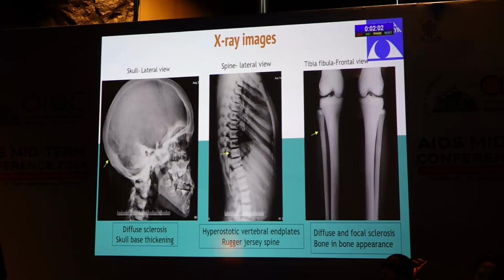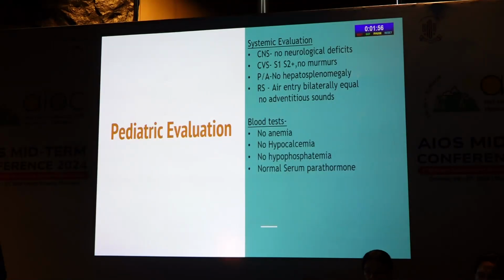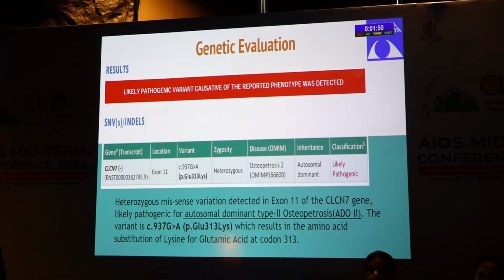Spine lateral view showed rugger jersey spine with hyperostotic vertebral end plates, and there was a bone-in-bone appearance in the leg bones. Pediatric evaluation, systemic evaluation was within normal limits, and blood tests were also within normal limits. To confirm the diagnosis of osteopetrosis, we did genetic evaluation, and a heterozygous missense variation was detected in exon 11 of the CLCN7 gene, which was likely pathogenic for autosomal dominant type 2 osteopetrosis.